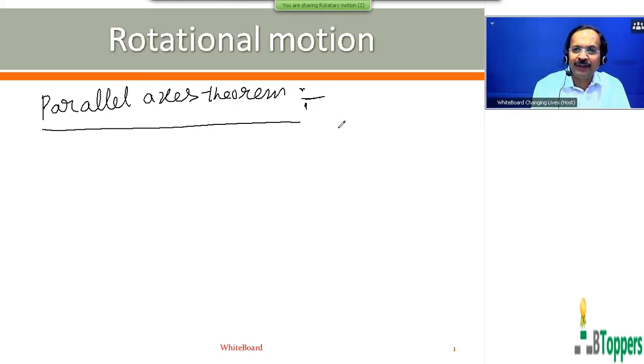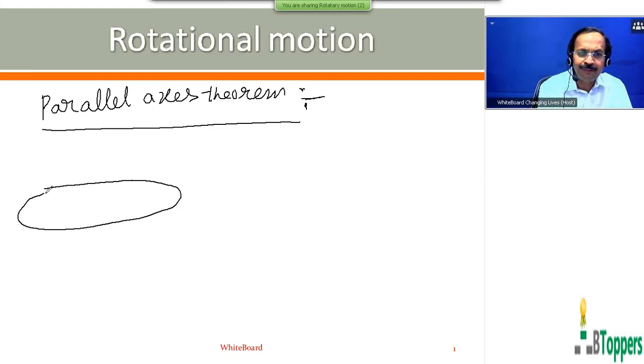Now all of you please stop writing, don't write running notes when I am explaining. I will be showing you the notes later. So let us consider a rigid body of some arbitrary shape, with total mass capital M. Let I denote the moment of inertia of the rigid body about an axis passing through some point in the body.